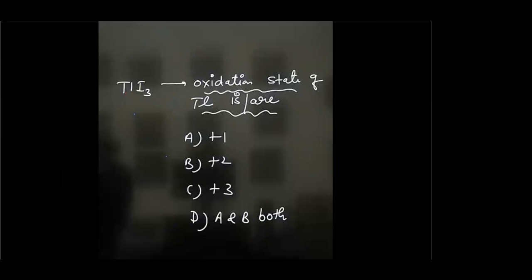Now, one more question. Just now I have explained. Thallium iodide, that is TlI3, the oxidation state of thallium is +1. Just now I have told you, because it is +1 and this is I3 minus. So this answer is +1.